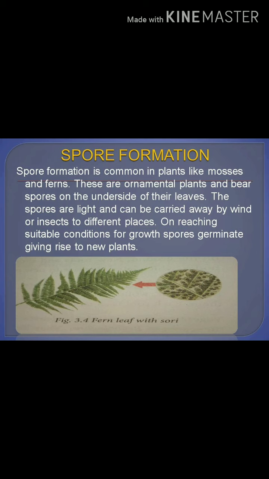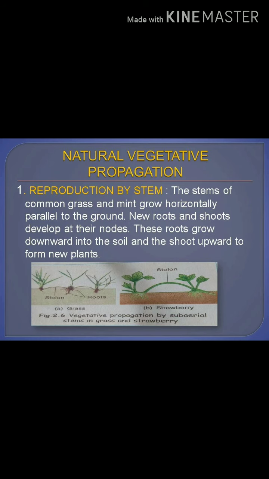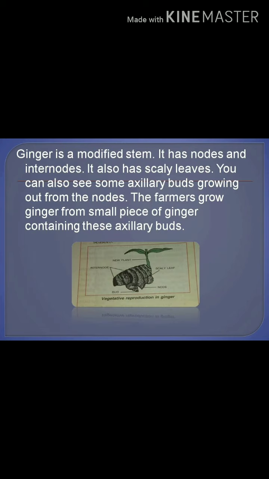Here, under the surface of the leaf, spores form, and those spores are lightweight, so they can easily be carried by the wind and insects. Next one is vegetative propagation, meaning from the parental part of the plant body itself, it gives rise to a new individual. It may be through the stem, the root or the leaf. That is called vegetative reproduction.